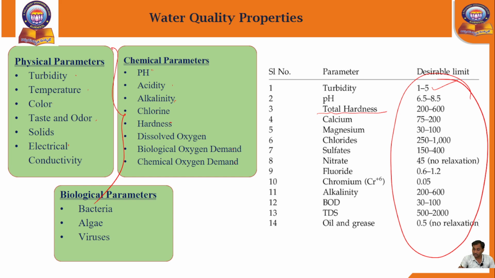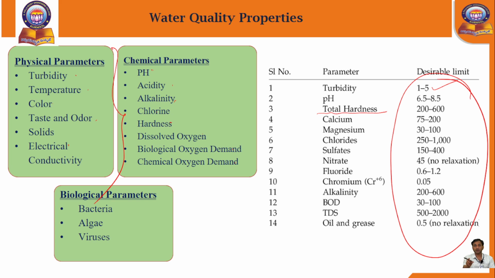So these are the limits and standards that should be followed for the quality of drinking water. This is the concept of water quality standards, my dear students. First, raw water is collected and goes through the treatment process. After treatment, we do these types of tests.